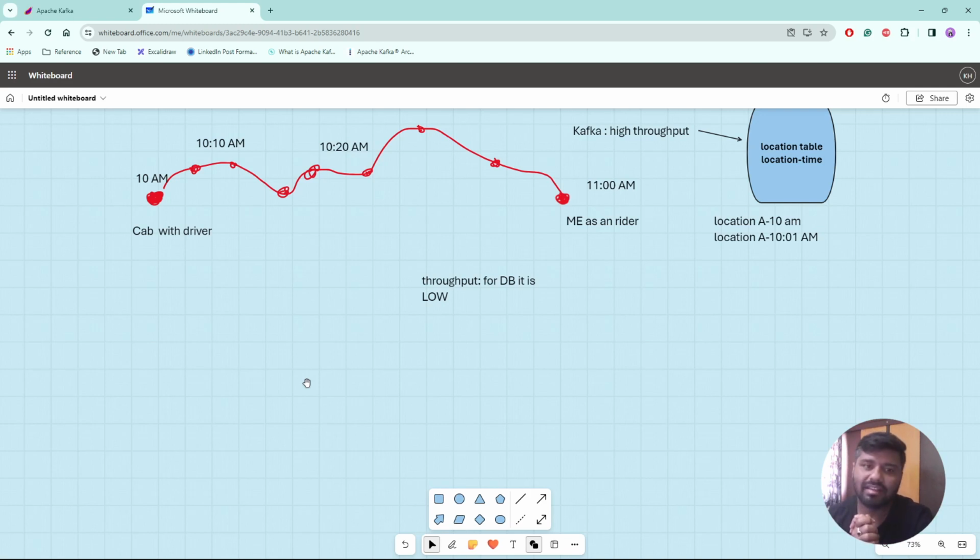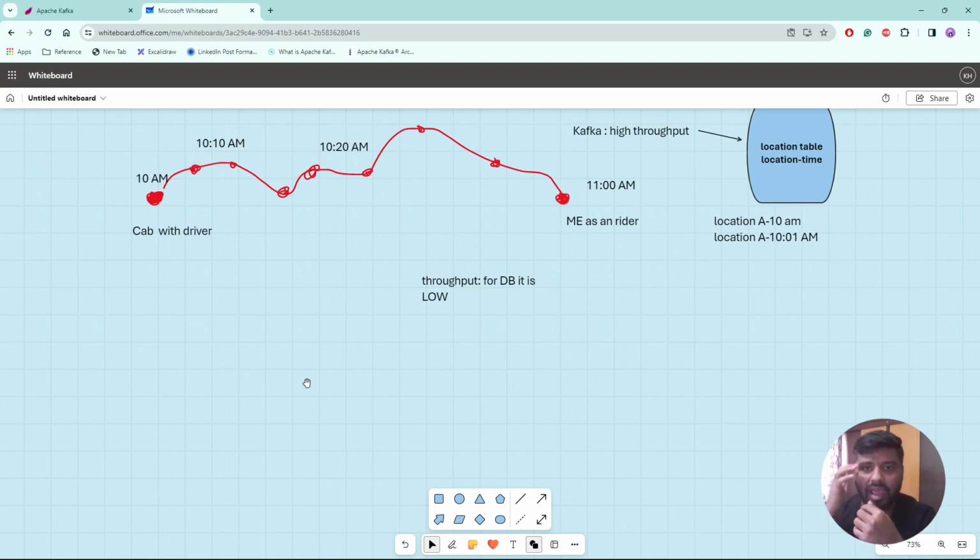Why? Because each and every technology has its own pros and cons. From this discussion, we got to know that a database has low throughput whereas Kafka has high throughput. But from the storage perspective, a database has high storage capability, whereas Kafka also has storage capability, but that is kind of temporary, and compared to a database, it is low.